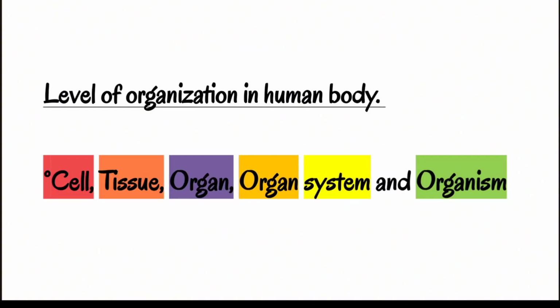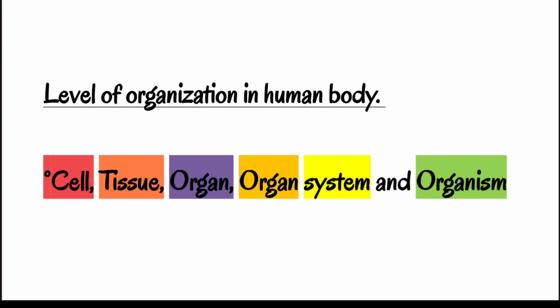Now this is the level of organization in the human body. We have cell, tissue, organ, organ system and organism. First we have cell. The cell is the simplest unit of life, and a group of cells forms tissue, a group of tissues forms an organ, a group of organs forms an organ system, and a group of organ systems makes an organism.